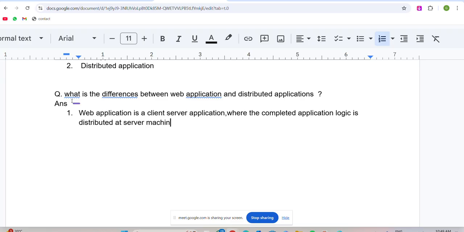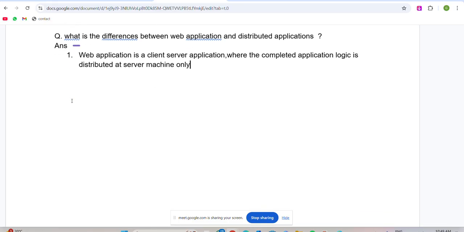The application should have a client and a server, and the complete application logic is distributed at the server side machine only. Clear what I am saying here? I'll draw the diagrams also.